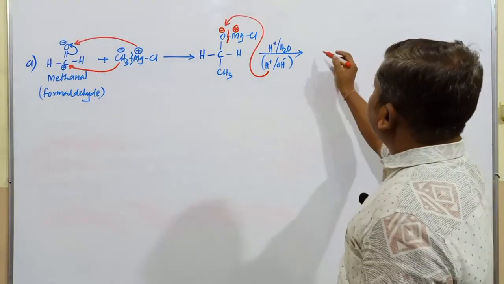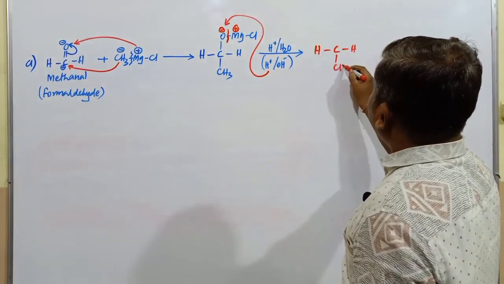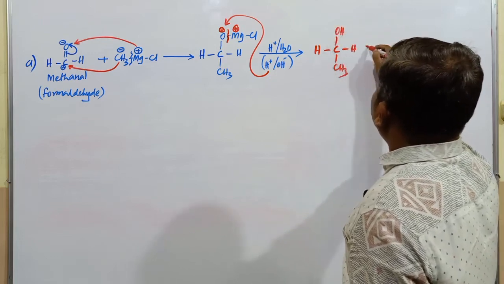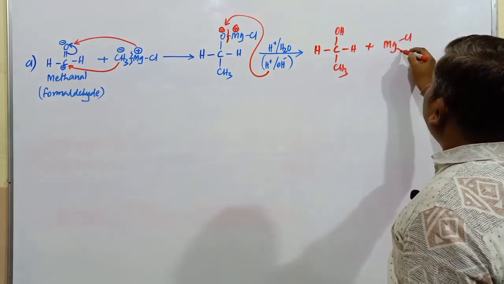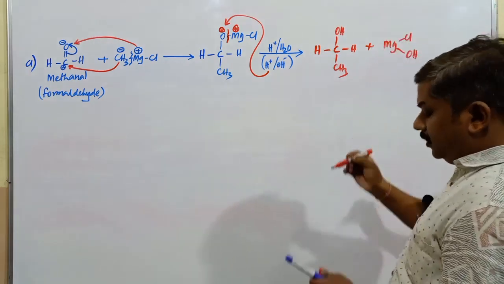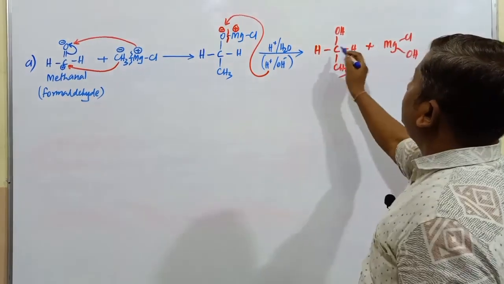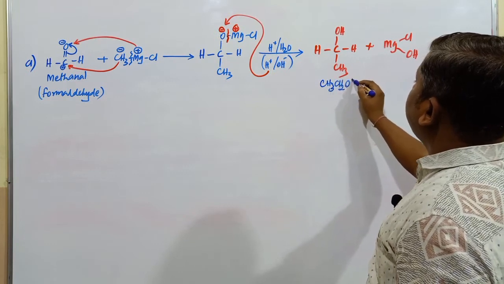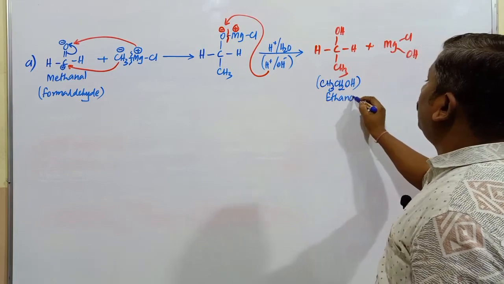This is H, C, this is H, and here CH3, right? This will be OH. What is another product here? Mg, Cl and OH. So what is the name of this product? This one, CH3CH2OH, that is, I am writing here CH3, this is CH2OH, and this compound is called ethanol.